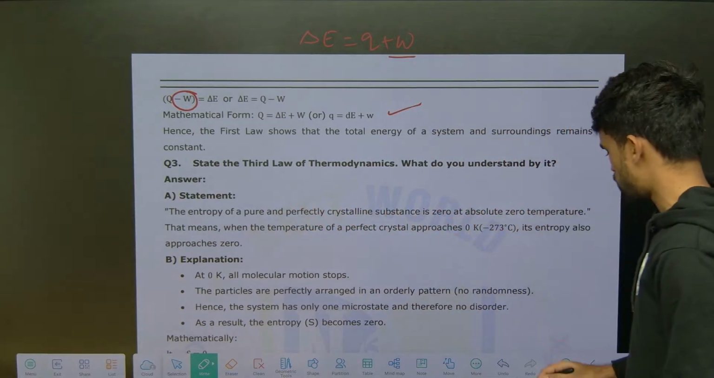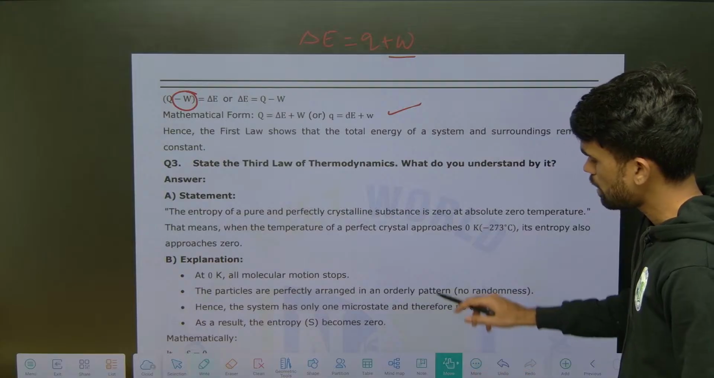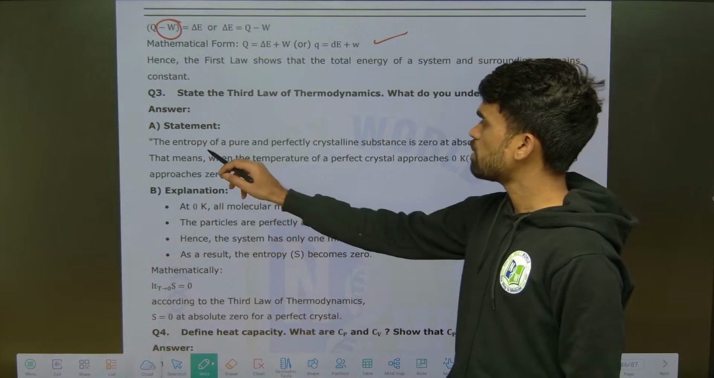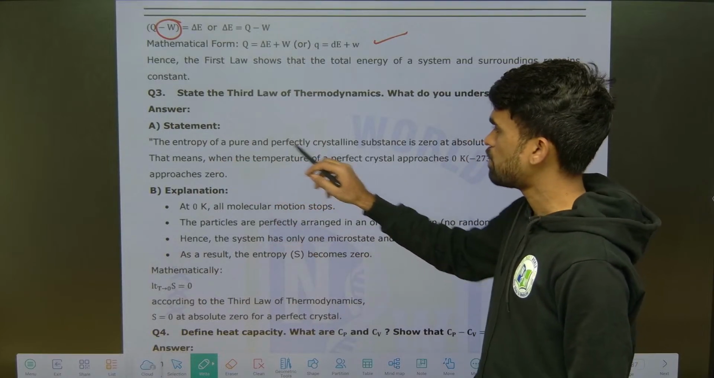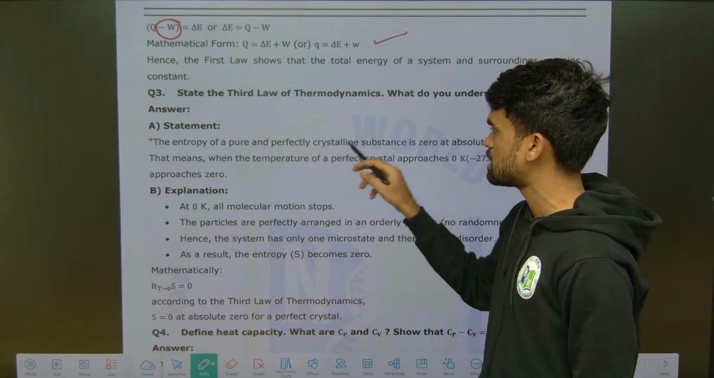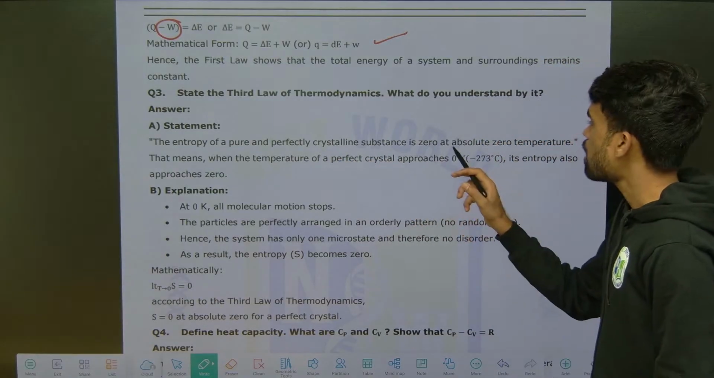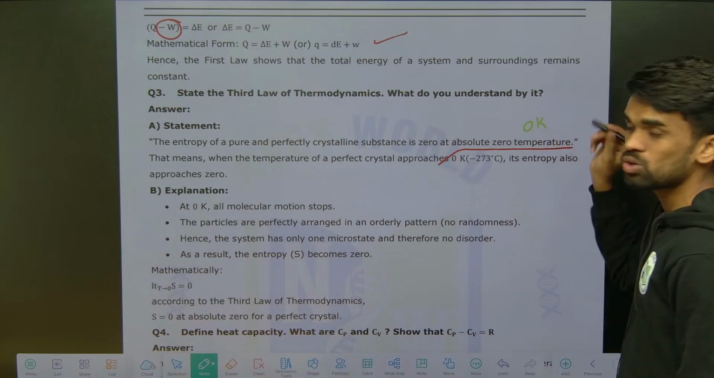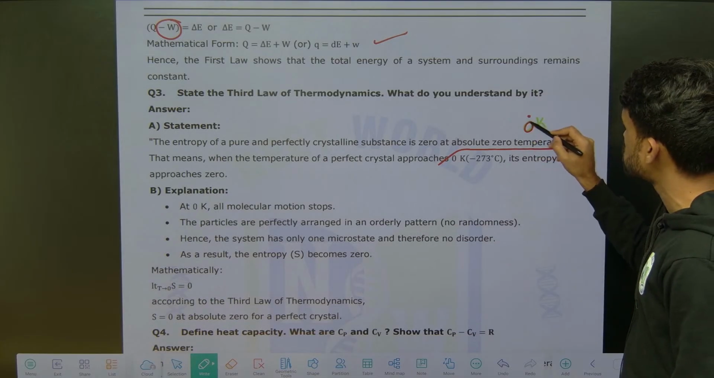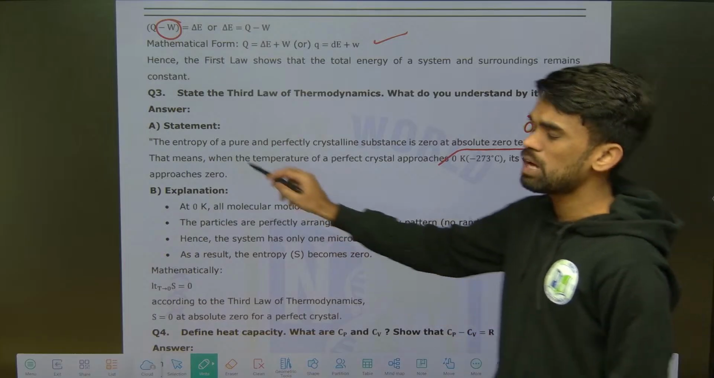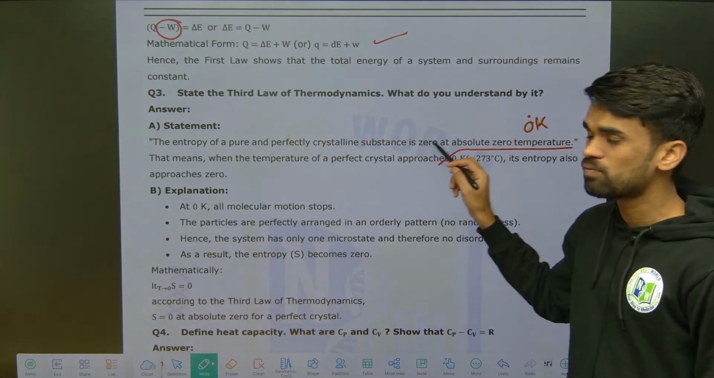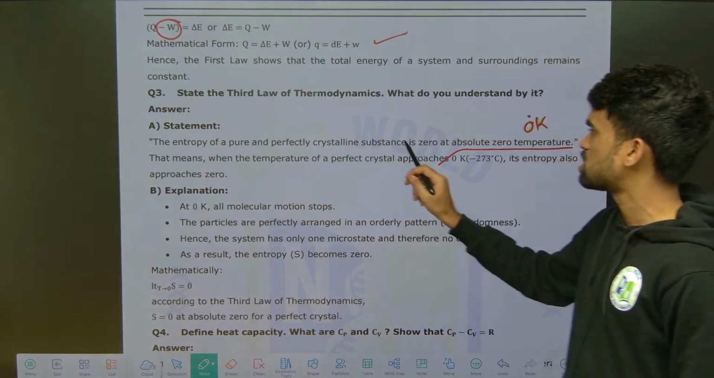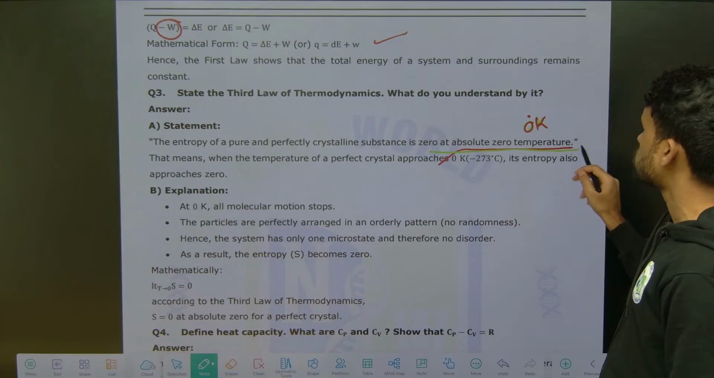Next, here you can see one more thing: state the third law of thermodynamics. What do you understand by it? See, its third law says about entropy change. The entropy of a pure and perfectly crystalline substance is 0 at absolute 0 temperature. It means at 0 Kelvin, I am not saying 0 degrees, it is 0 Kelvin, absolute 0, the entropy of a pure and perfectly crystalline substance will be 0.